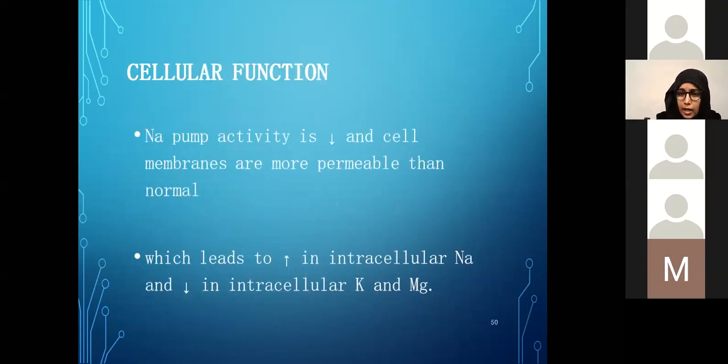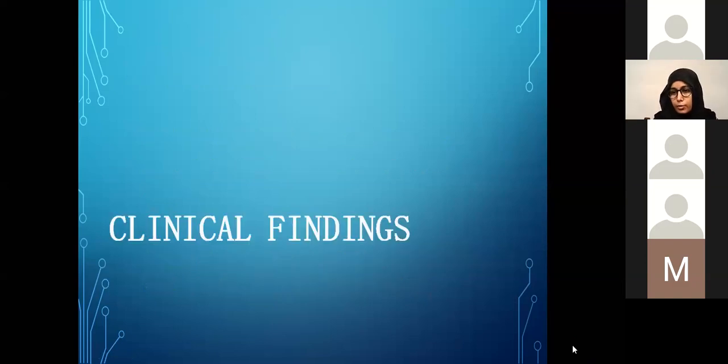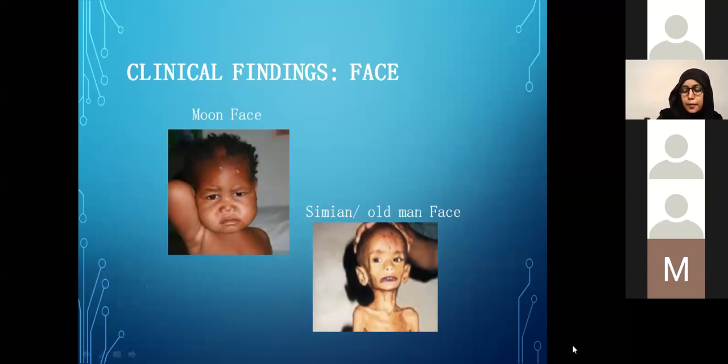At the cellular level, the sodium pump activity is reduced and the cell membranes become more permeable compared to normal states. This is why kids with PCM usually have very high levels of intracellular sodium, whereas they are deficient in potassium and magnesium.